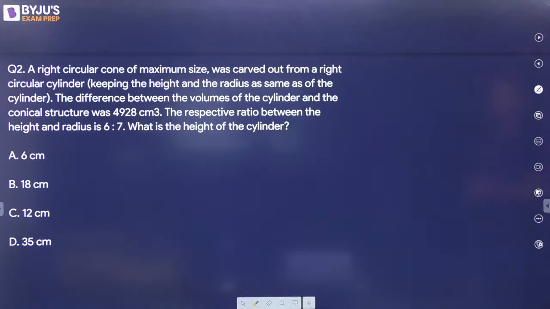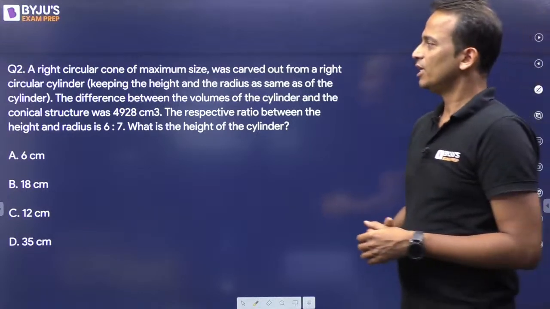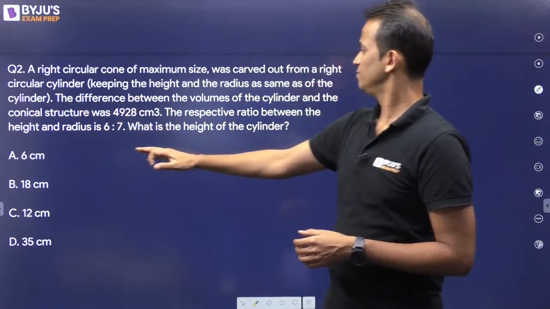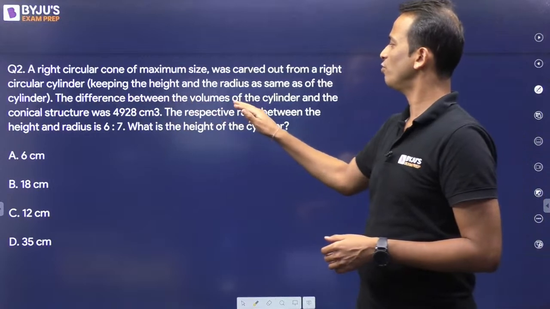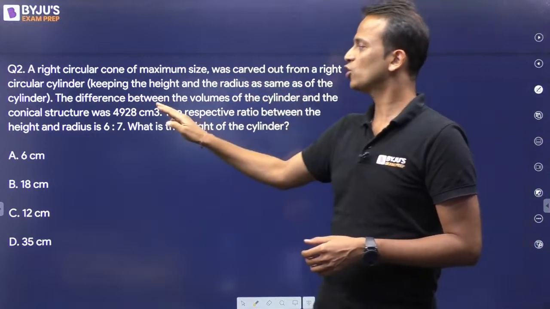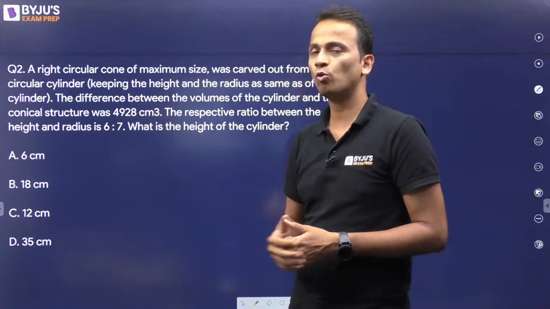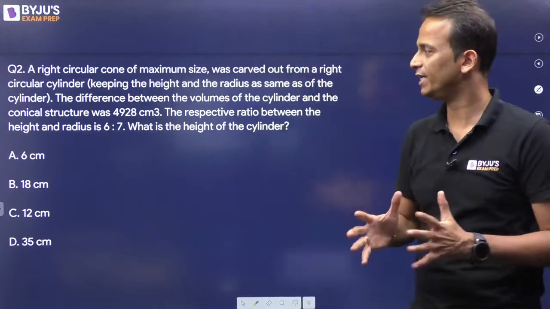So the question is, a right circular cone of maximum size was carved out of a right circular cylinder. Important is keeping the height and the radius as same as of the cylinder. Now we have to find out what will be the height of the cylinder if the difference between the volumes of the cylinder and the conical structure was 4928.